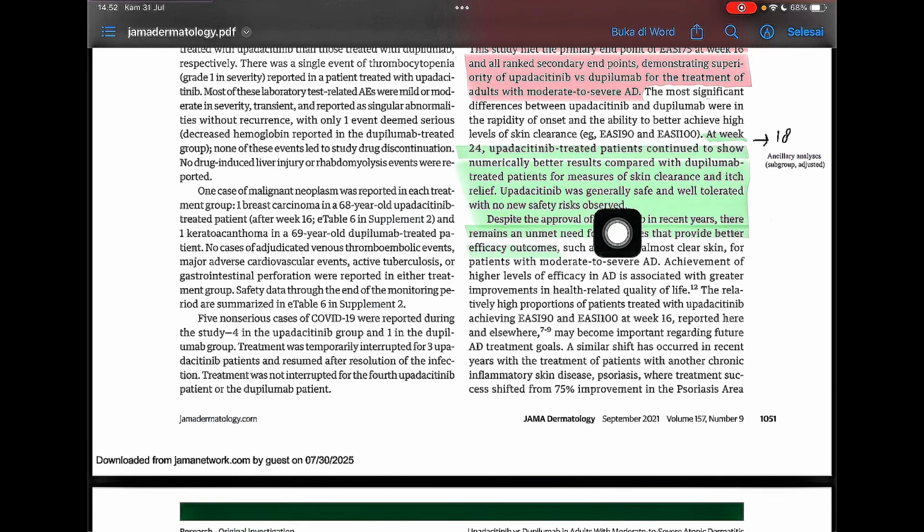Upadacitinib was generally safe and well tolerated with no new safety risks observed. Despite the approval of dupilumab in recent years, there remains an unmet need for therapies that provide better efficacy outcomes. This is an ancillary analysis, subgroup and adjusted.